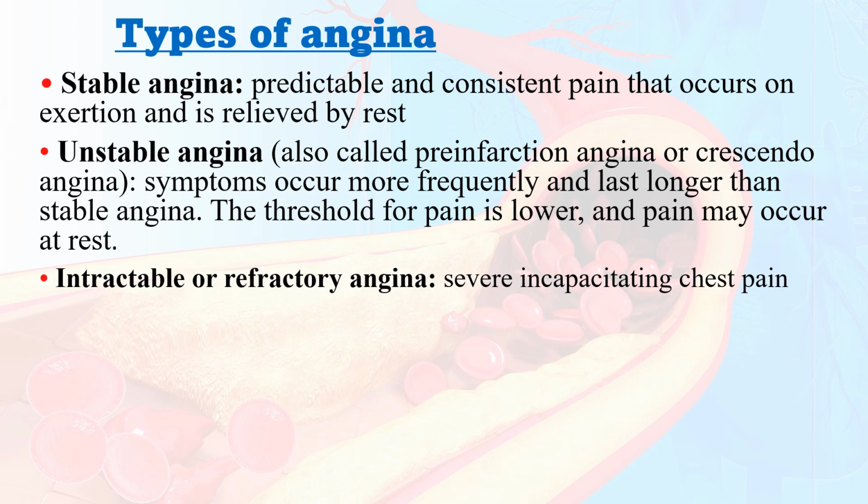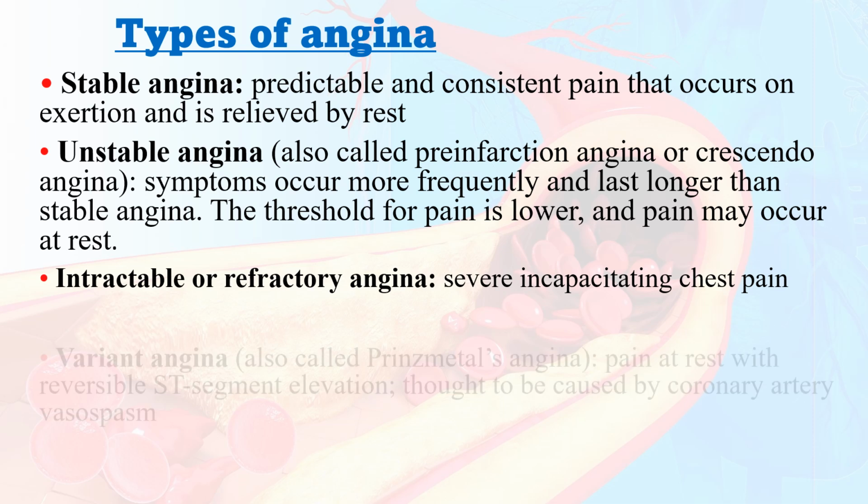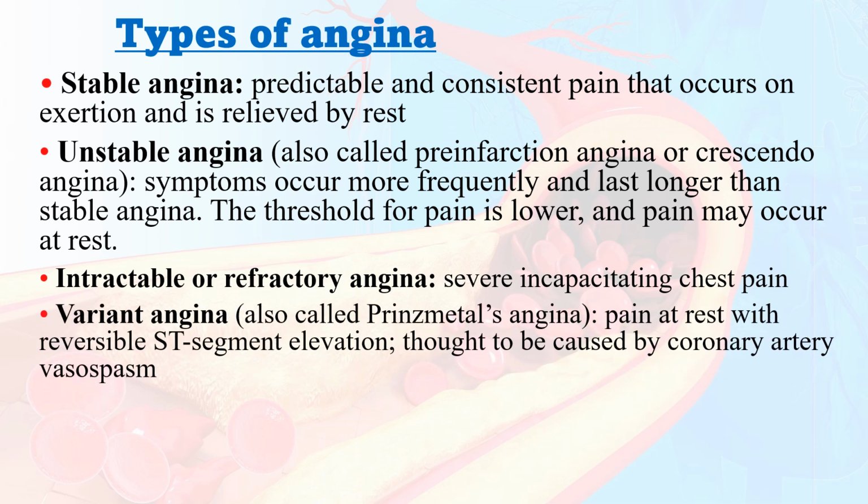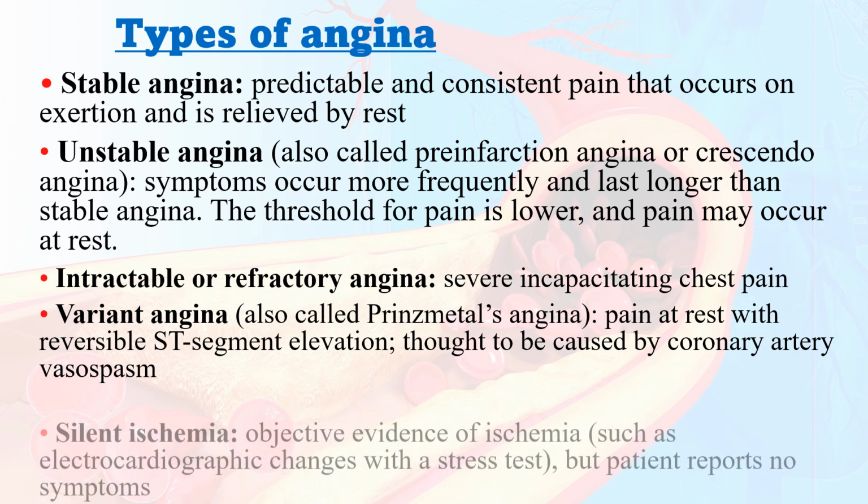Next is intractable or refractory angina. That is a severe incapacitating chest pain. Then variant angina. Variant angina is also known as Prinzmetal's angina. Pain at rest with a reversible ST segment elevation. Thought to be caused by coronary artery vasospasm.